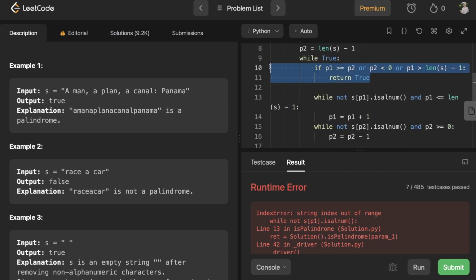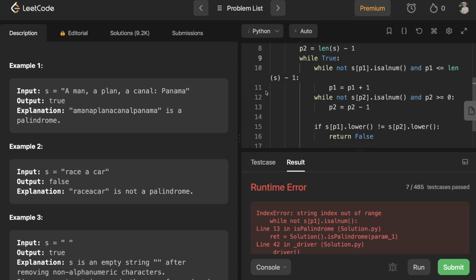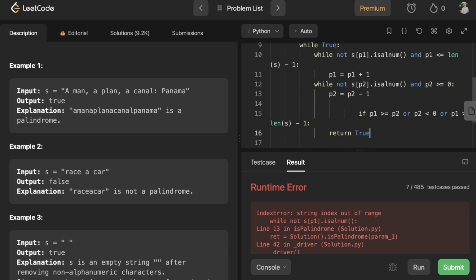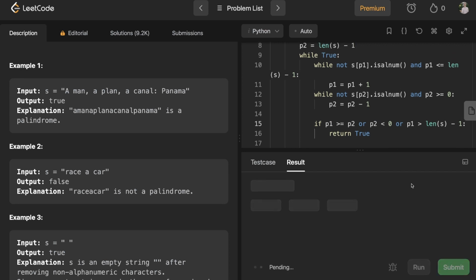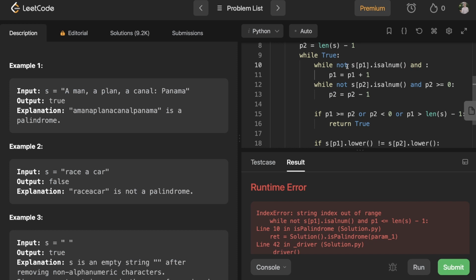And then I need to check this again. Ah, so wait. I think I just built all those checks into one. So we can just move this down. And let's try that. And now I need to reverse them, I think.